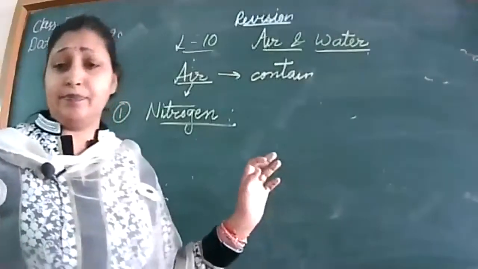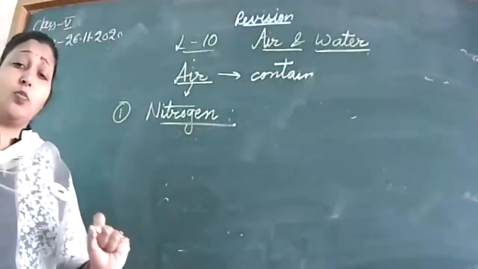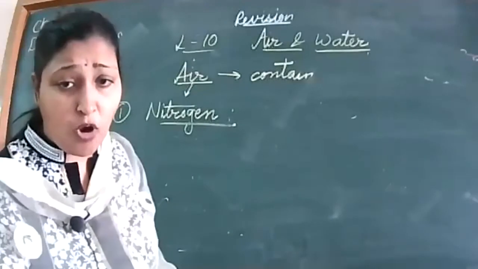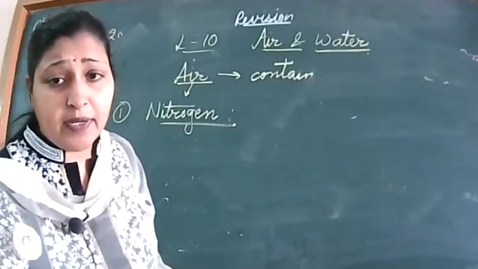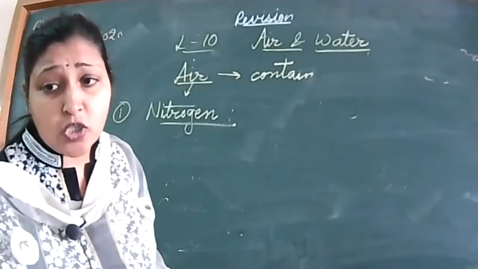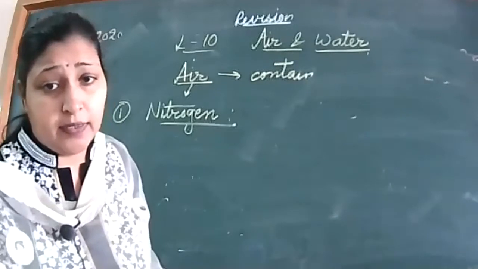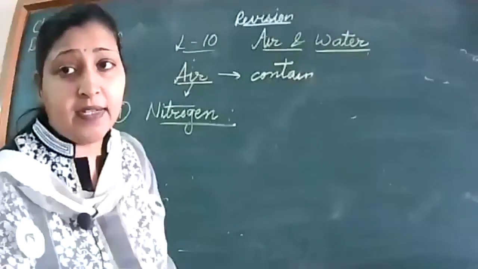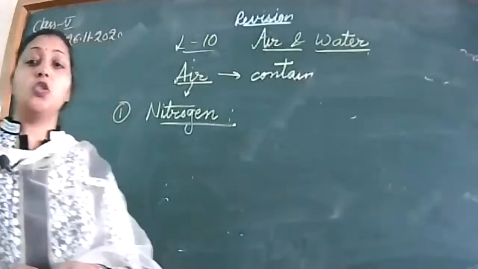Please, in the notebook, so many of the students have written wrong. Which is the most abundant gas? It is nitrogen. It is not carbon dioxide. Yes, the most abundant gas is nitrogen.